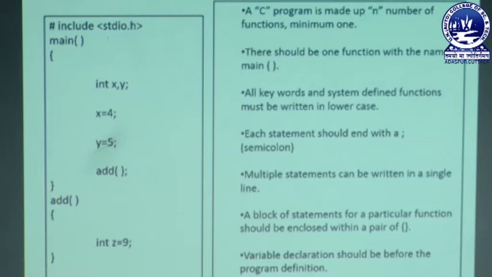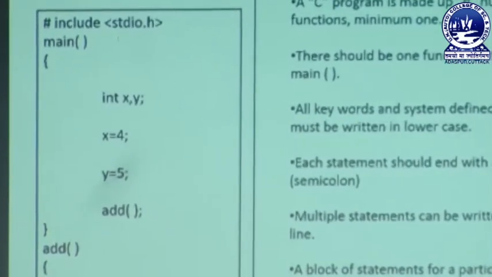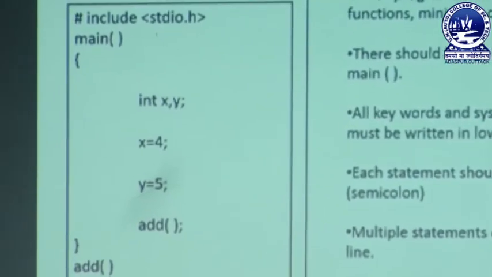So what do you mean by lowercase? Lowercase means in small letters. Here you can see all the keywords, main, int, include, stdio.h, add, int, these are all keywords which are written in small letters. You can clearly see there are no capital letters in the program. The keywords are written in lowercase, that is, small letters: main, int, include, stdio.h, here also int, all these are in lowercase.